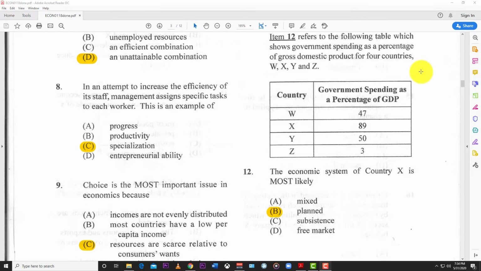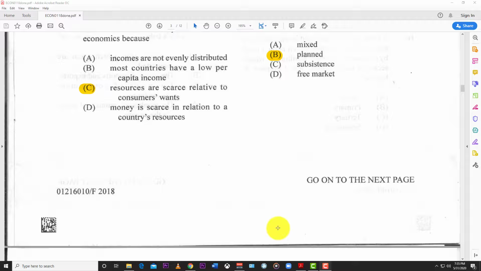Number 12 refers to the following table, which shows government spending as a percentage of gross domestic product, or GDP, for countries W, X, Y, Z. The economic system of country X is most likely, and the best answer is B, planned, meaning that government looks after most of the citizens, and so it uses its money to pay for most things for the country. That's why it's so high, because the government uses all of its money to help the country.